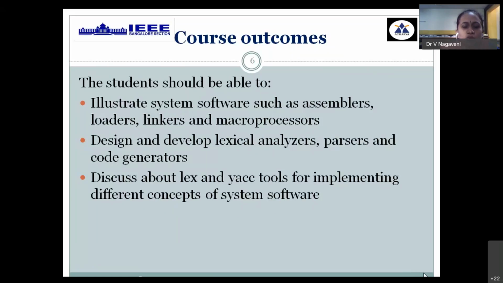The course outcome: what learnings will you get once you read all these 3 modules? If you understand this subject, you will be well versed in the important stages of the compilation process, all the stages of the compilation process, followed by the system software components in the subject. All these concepts with respect to system software entities will also be well versed, and you will also get knowledge about some of the automation tools used in compiler design, as an implementation concept in system software and the compilation process.